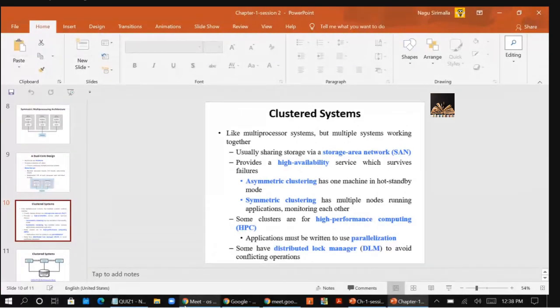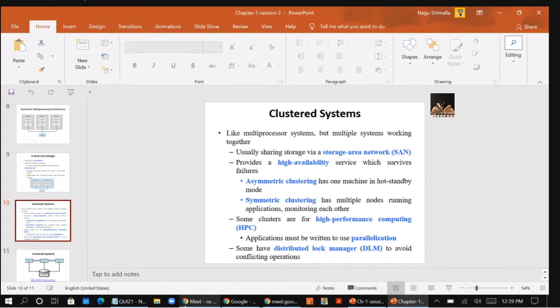Each node may be a single processor or a multi-core processor. So the devices connected in a network can be single processor or multi-core processors. The cluster systems share the storage. They'll be sharing common storage. And how are they connected? They are connected using a LAN. LAN is a local area network. It is a small, short-range network.